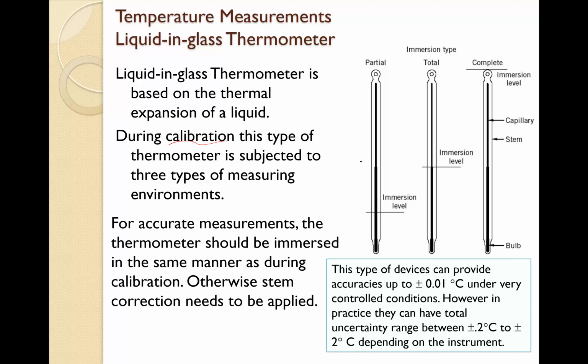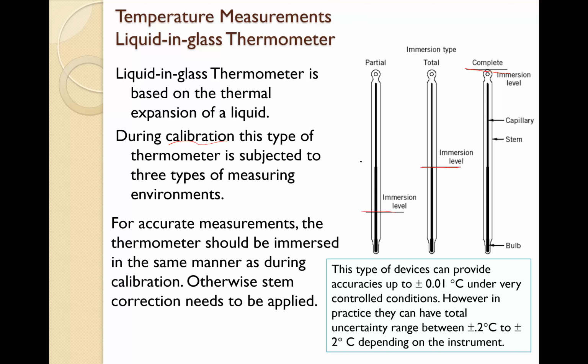For example, if we would like to calibrate the thermometer, if we immerse to this level, it is not the same as immersing to this level, and it's not the same as when we completely immerse the thermometer. So there are 3 types here. If we immerse for calibration at this level, we have to use this thermometer and immerse it at this level to measure the temperature.